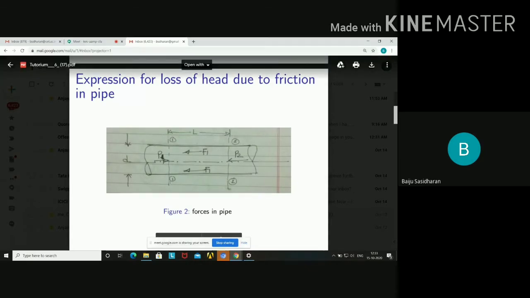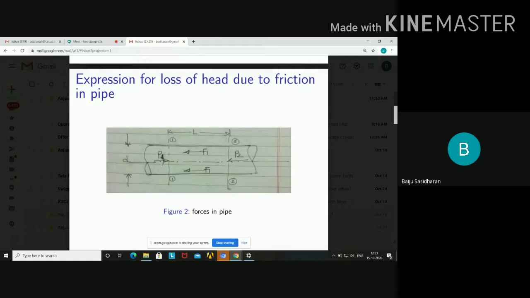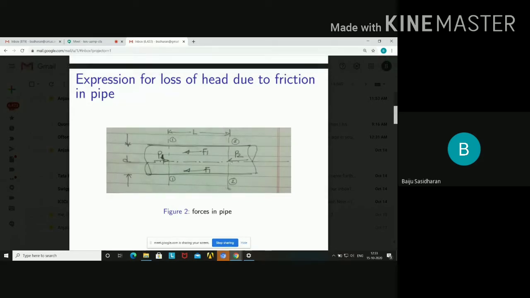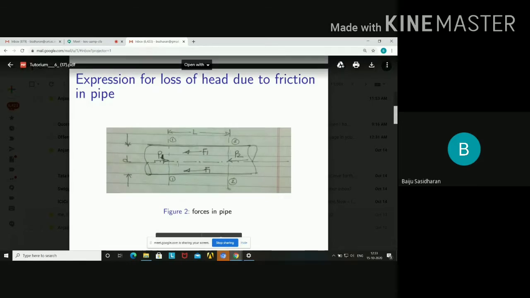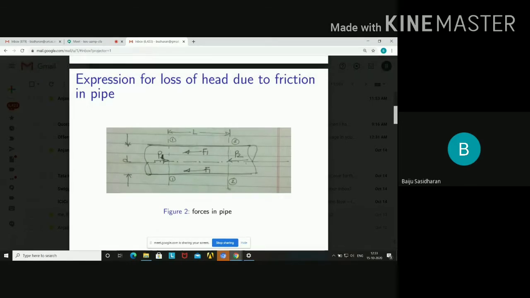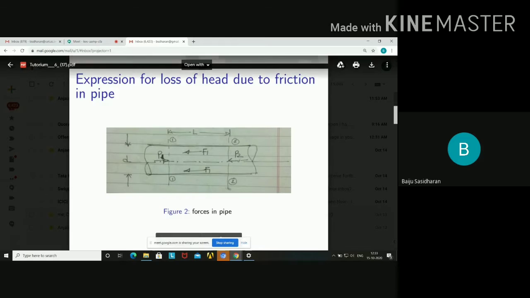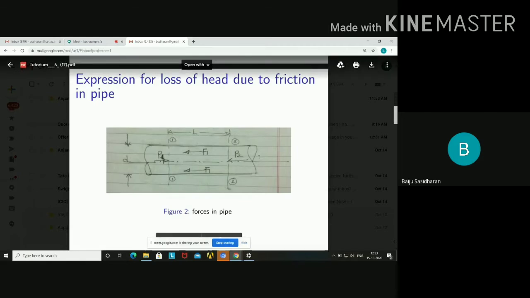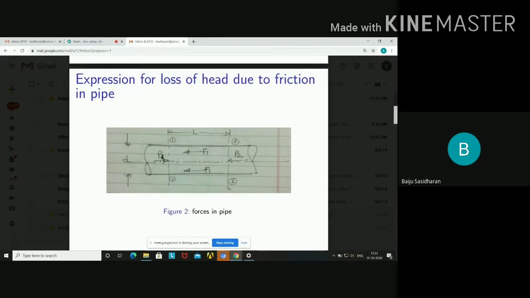At section 1 the pressure will be P1, and at section 2 the pressure will be P2. Along the direction of flow we would indicate P2, but as we are considering equilibrium conditions, the line of action has been reversed here.